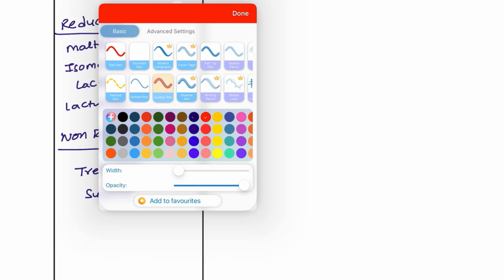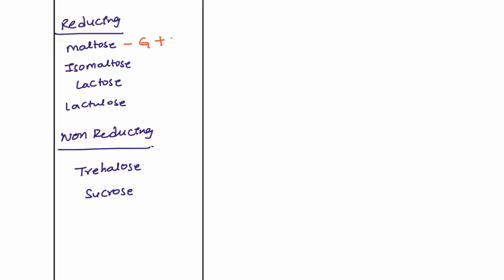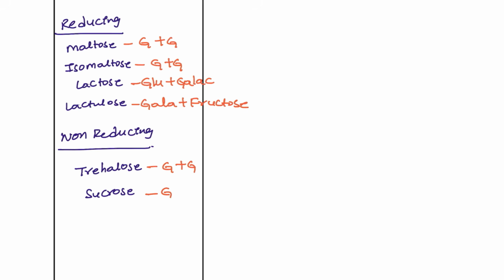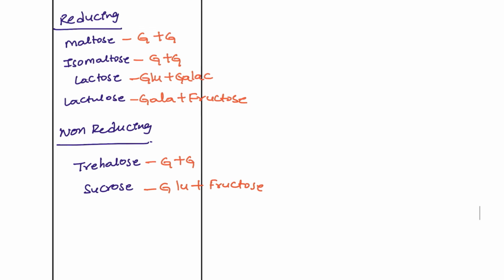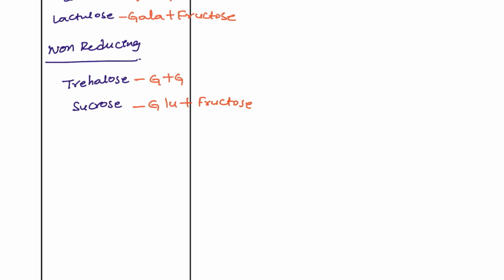Right? What are the formations here? Glucose plus glucose, glucose plus glucose, trehalose also glucose plus glucose. Only the changes you are going to see are lactose, lactulose and sucrose. What are those? Glucose plus galactose, galactose plus fructose. Here it is glucose plus fructose. These are the reducing and the non-reducing sugars. This question is also asked in the examination, so it should not be forgotten or ignored.